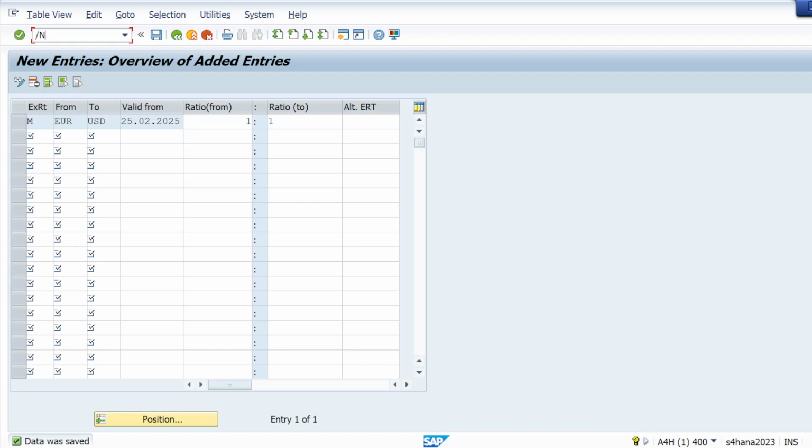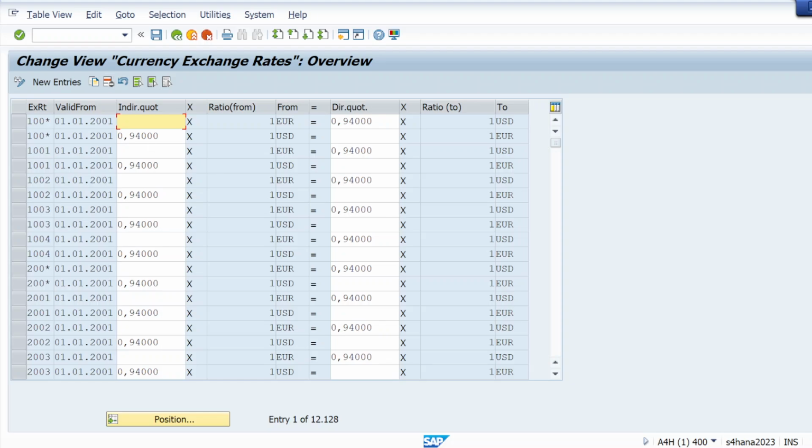Now next step is I will just go to T code OB08, whatever he has explained. So I will just go to OB08 T code, and simply I will go to new entries. Okay, because from euro to USD I guess it's not there. From here it is, yeah, here it is. Here it's already available. So from euro to USD is there, right?